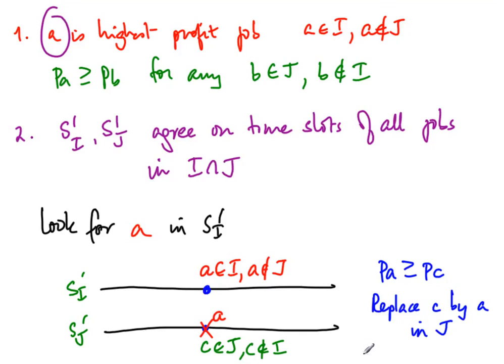So the value of J is not affected. It cannot go down because J was optimal, and A is at least as big as C. It cannot go up either because I is optimal. So actually the value must be unaffected. It must be actually equal. So in other words, we should have that P of A is equal to P of C. Now in case there was no slot here, then in fact we would increase the value of J, and this is not possible. So actually there must always be a corresponding job on the other side such that A and C can be exchanged.